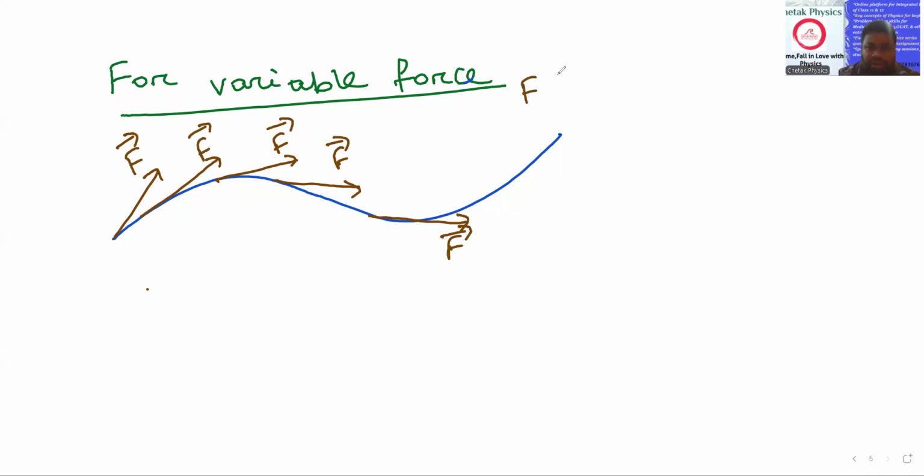So force F is a function of coordinates. It is a function of x, a function of y, a function of z. So this is variable force. If the force is variable, then how will we calculate the work done? See properly. If we see the path A to B, it is a very variable, very complicated path. So how do we find the displacement? This is definitely a distance, and using the distance we can't calculate any work done.